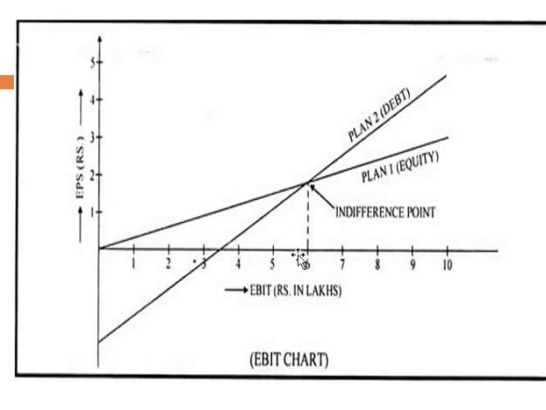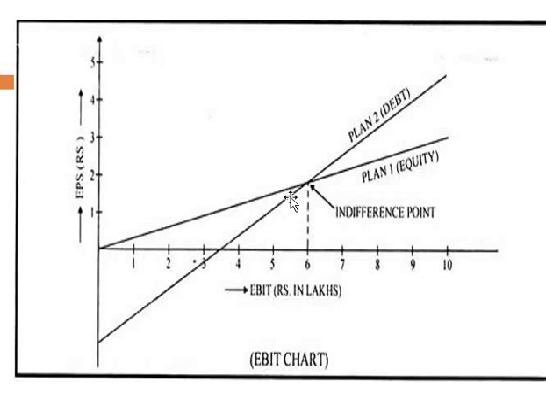If our EBIT is more than 6 lakh, then we prefer plan 2, the debt proportion. We increase our debt proportion, that is beneficial to us. It reduces our financing cost. But in case our EBIT is less than 6 lakh, then which plan is better?